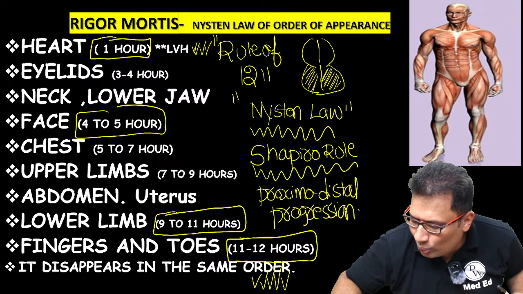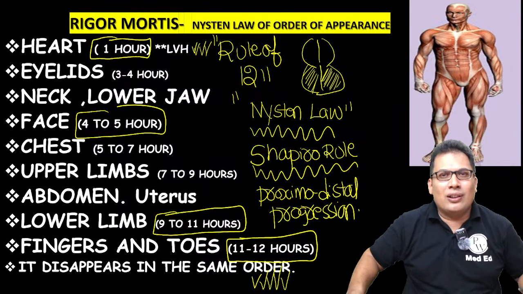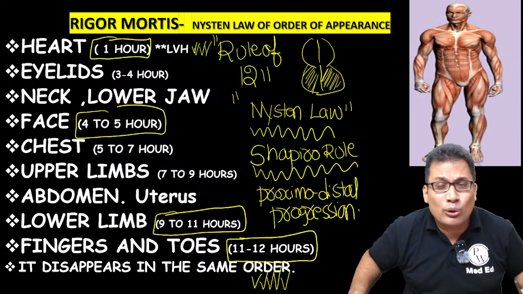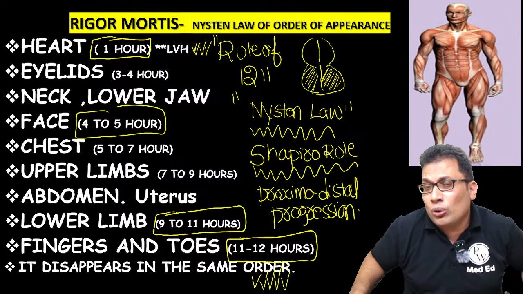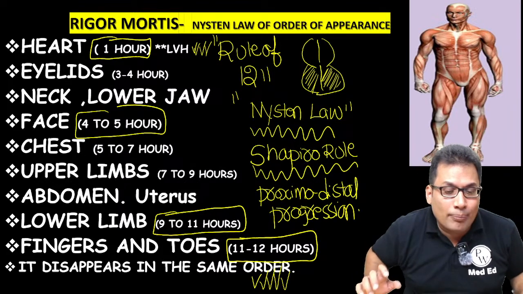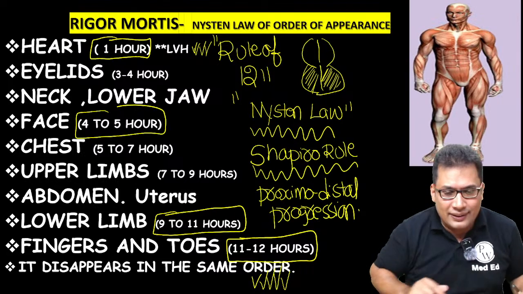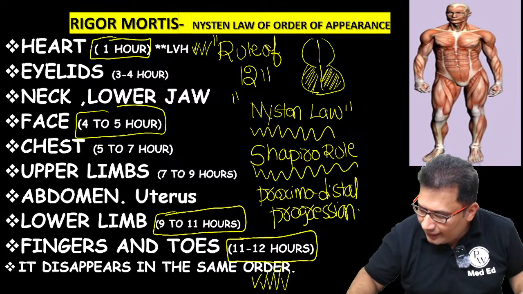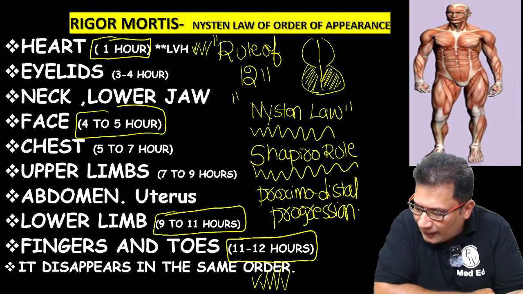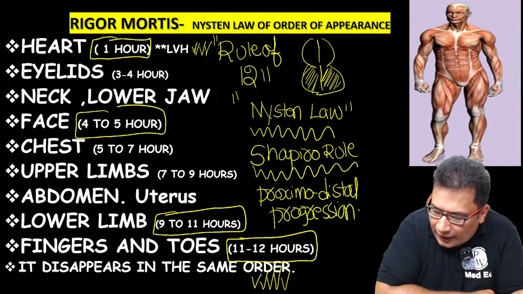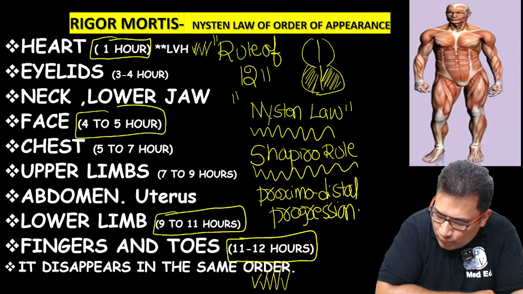There are so many rules in medicine. Rule of 10, rule of 2, rule of 12. Rule of 10 for pheochromocytoma, rule of 2 for Meckel's diverticulum. My question is rule of 12. What is that in relation with rigor mortis? Anybody, Arshad, Henish Patel, Surya, can answer this question. What is rule of 12?